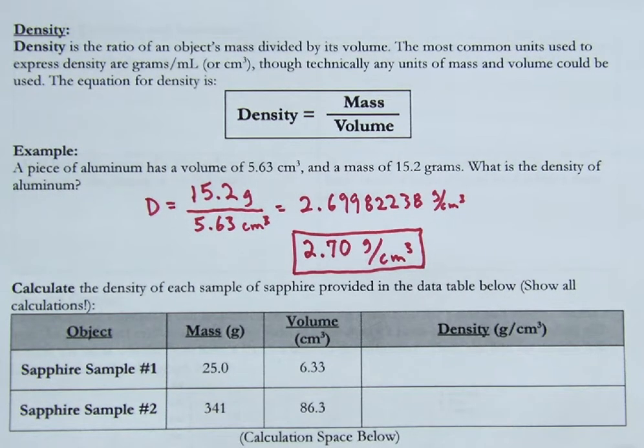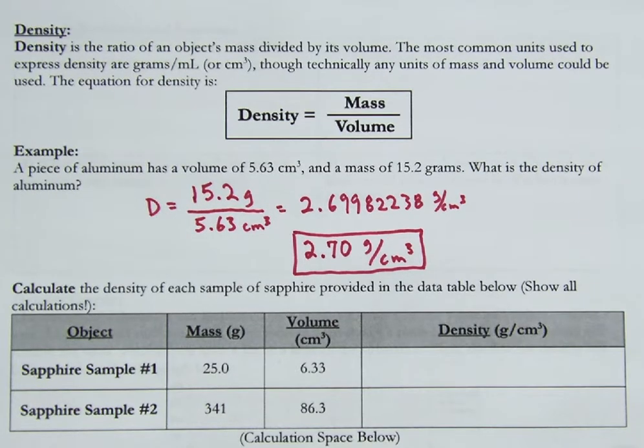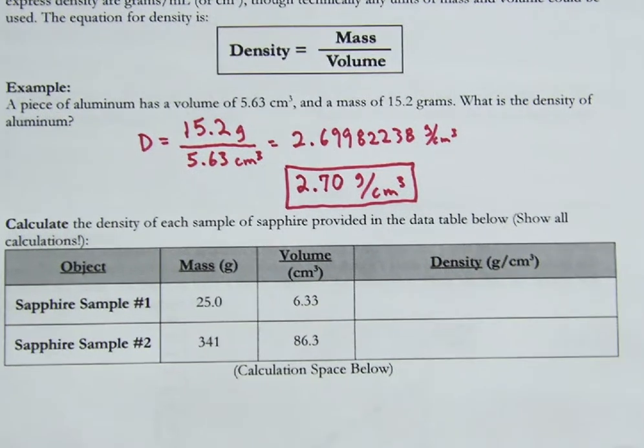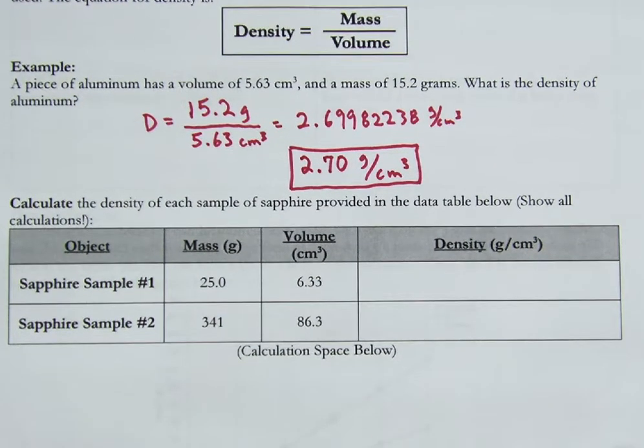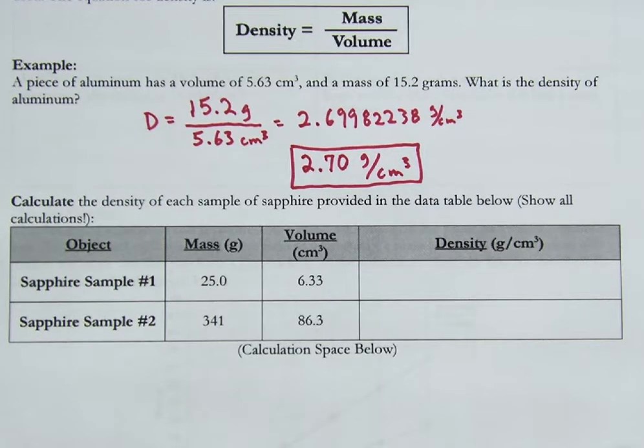And moving forward, we're going to round all of our answers to correct significant figures, now that we've covered them. And if you haven't covered it, or you don't remember rounding to correct sig figs, please watch the video on significant figures. Okay? So there's an example problem here on the screen. If you want to pause the video, and there is a little bit of calculation space here below. If you would like to pause the video and work these problems and then see how you do, you can do that now, but I'm about to solve them.